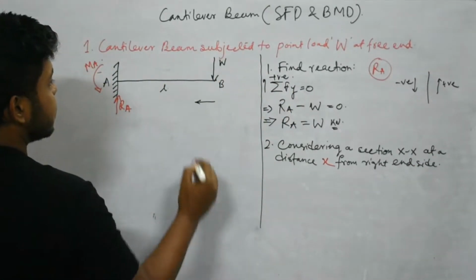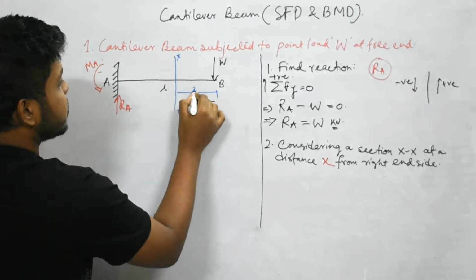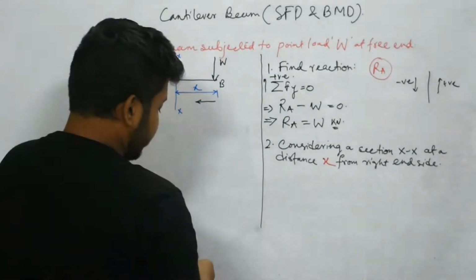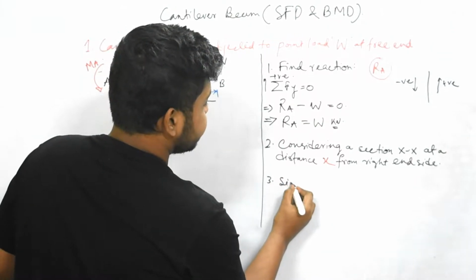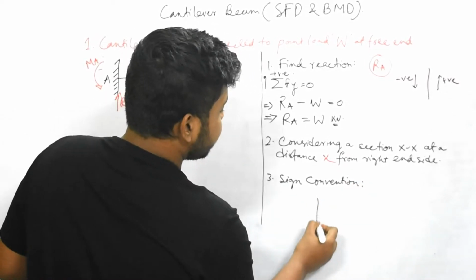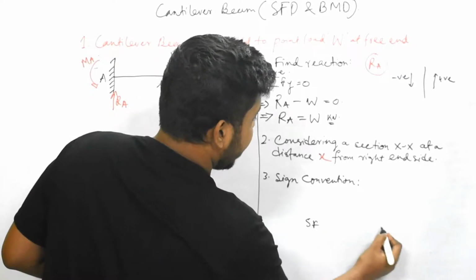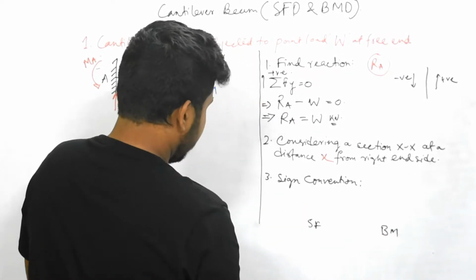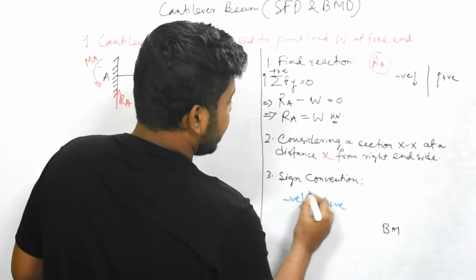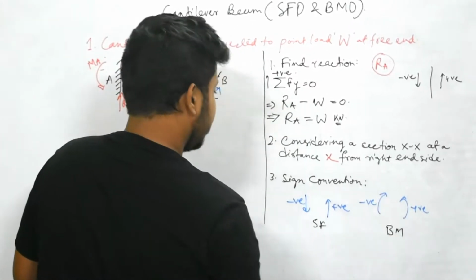So here we are considering a section XX from the extreme end B, and this distance is small x. Now number 3 is sign convention. For shear force and bending moment we'll have our sign convention as upward positive, downward negative, and anti-clockwise moment positive, clockwise moment negative.